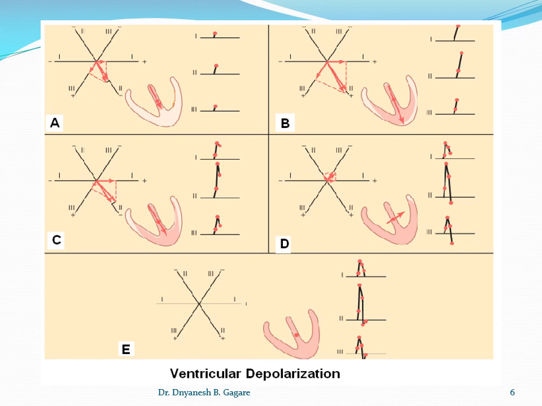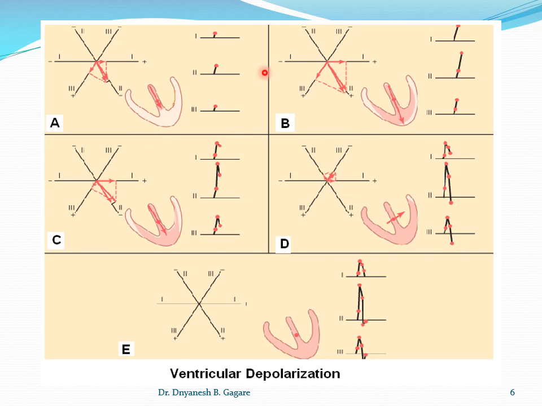Again there is one more diagram, students, and the same diagram shows how the wave of depolarization proceeds. In the first diagram, the wave of depolarization, this color, has reached up to this point through the septum. In the second diagram, the wave of depolarization, that is current, reaches up to the apex. This is the base and this is the apex.